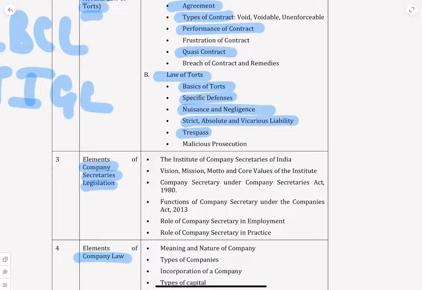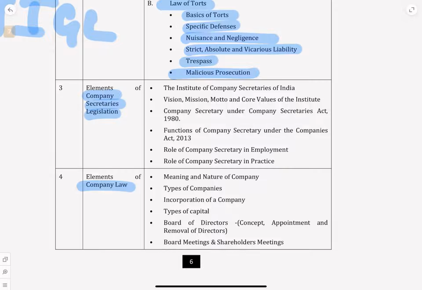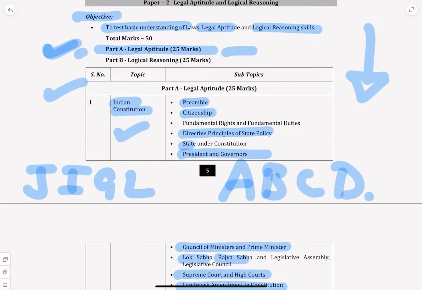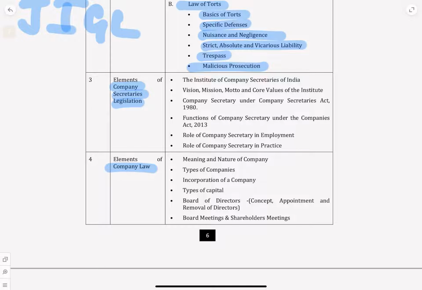If my cow comes to your land, that is trespass, correct? What is malicious prosecution? I file a false case against you, malicious prosecution. So these are again basic principles we should know. That is what we cover. So the syllabus is definitely very big, considering it is only for 25 marks, but very, very interesting, and you're not studying just for the exam, you're studying for CS executive, and you're becoming an expert in the basics of law. That is what you're becoming.